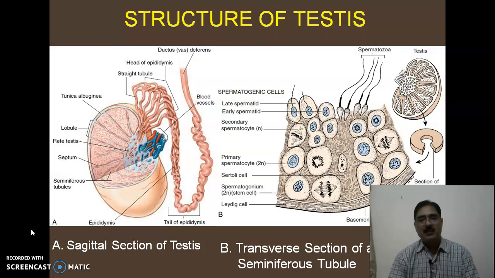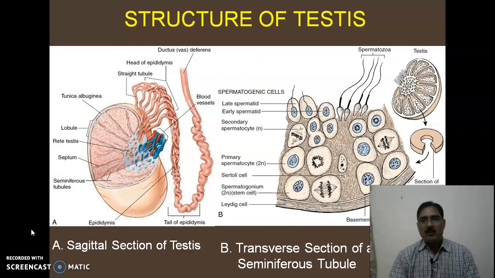Now look at the slide which shows the structure of testes. The outermost layer is known as the tunica albuginea, and inside the tunica albuginea a large number of lobules are present, and the testes consist of a large number of seminiferous tubules.